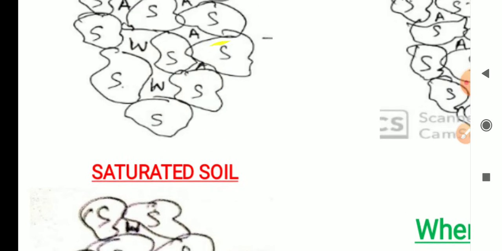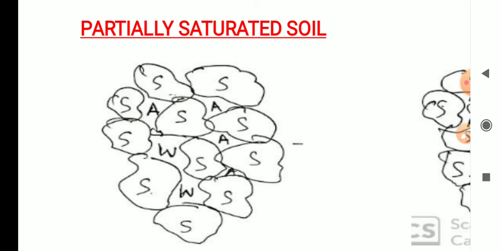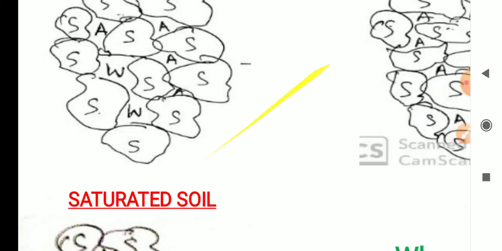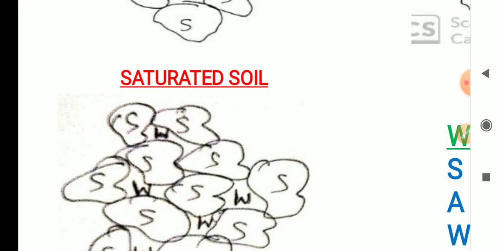So when will we observe bulk density? When will we observe dry density? And when will we observe saturated density?